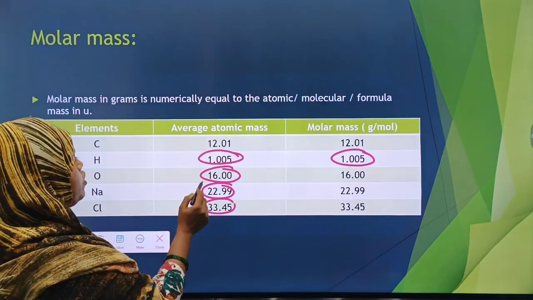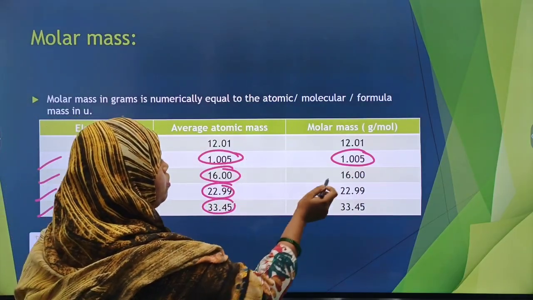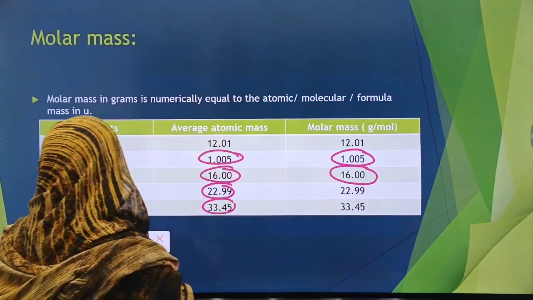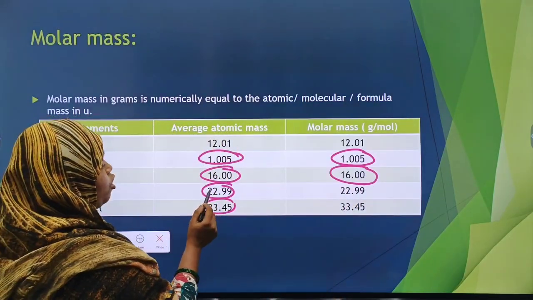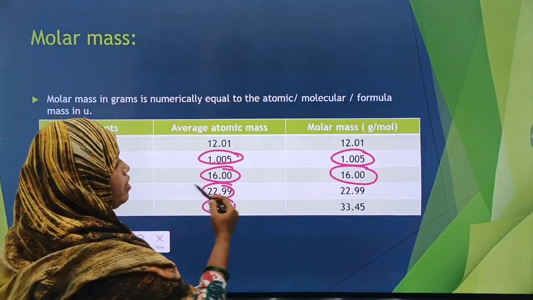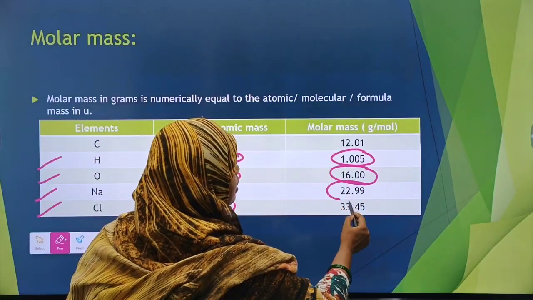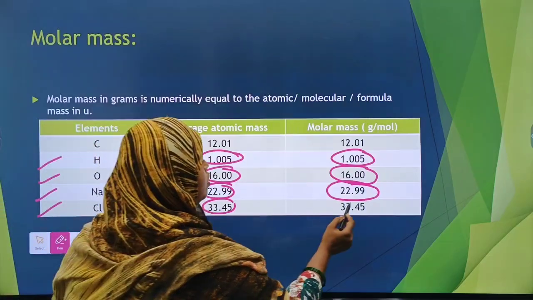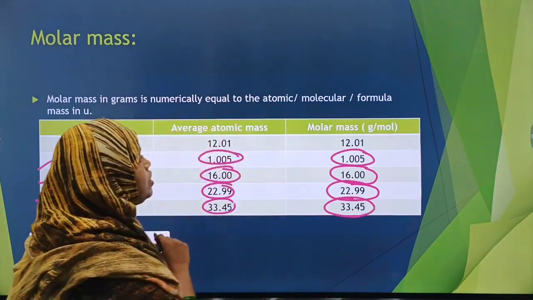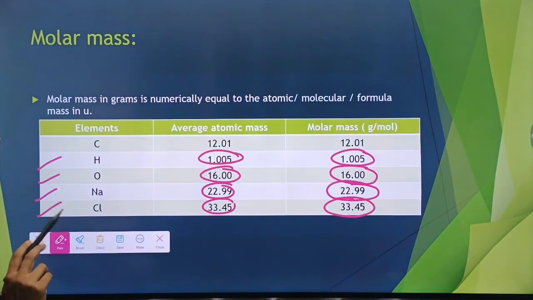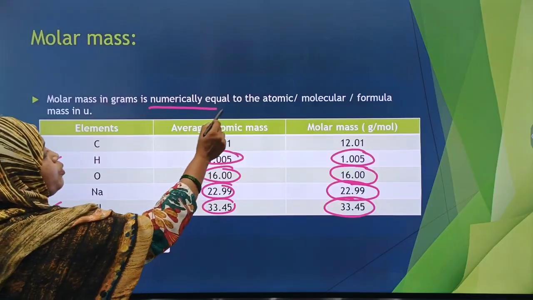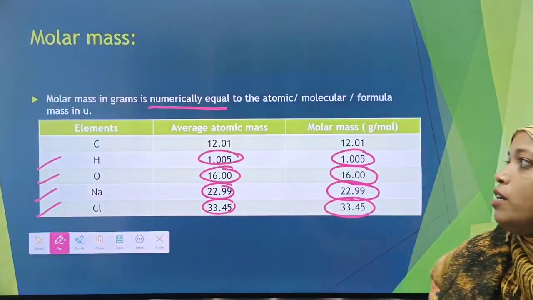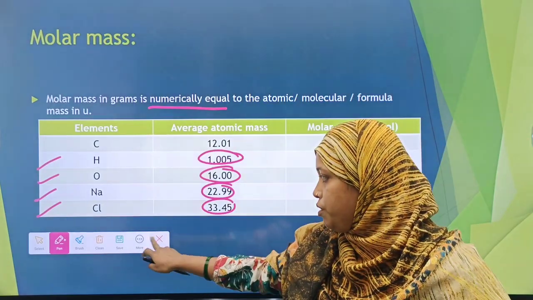In oxygen, the average atomic mass is 16.00 and the molar mass in grams per mole is 16.00. In sodium, the average atomic mass is 22.99 and the molar mass in grams per mole is 22.99. Similarly with chlorine. So we see that the molar mass is numerically equal to the atomic, molecular and formula mass, though in different units.